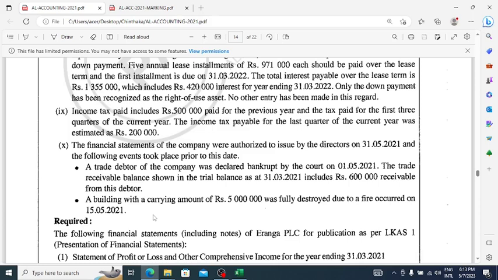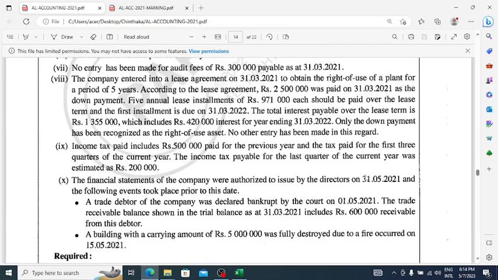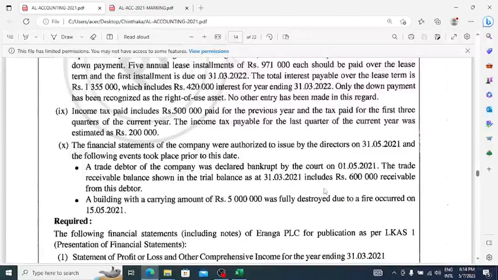That happened on 15th May 2021, which is before the authorization date of 31st May. So what we have to do is just disclose this, no need to adjust, but we have to disclose it because this has happened prior to the authorization date.